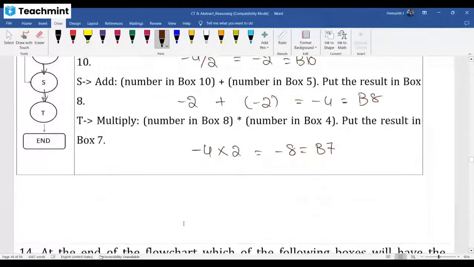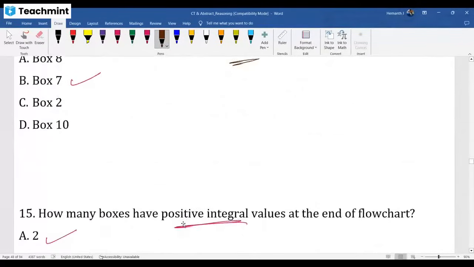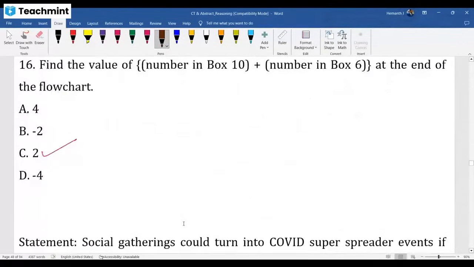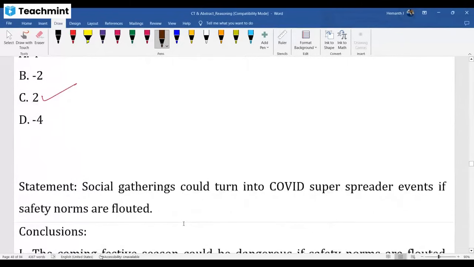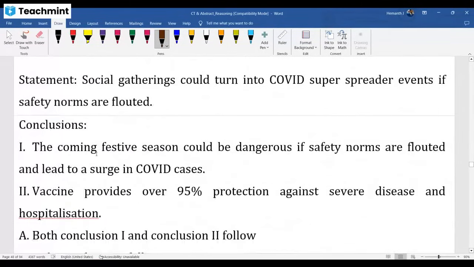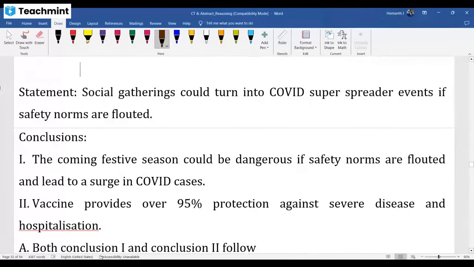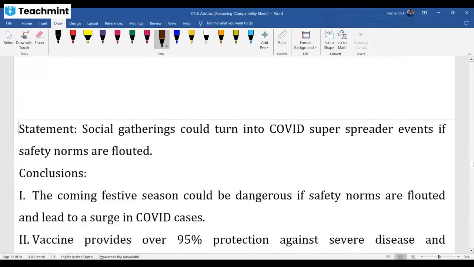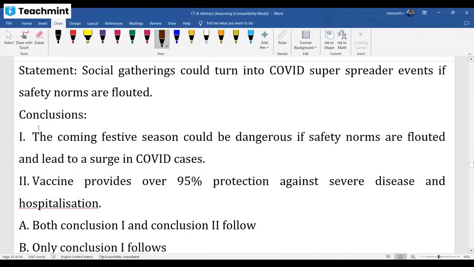Along with the flowchart, which is already done, now it's time for your doubts. But before going for doubts, one more question related to statements and conclusions. I said statements and conclusion, statement and assumption, statement and argument. With this question, we'll close after clarifying your doubts. Now, in statement and conclusion, the conclusion must always be definitely true, like the diagram we draw, which is true in all cases. Only that we'll consider.